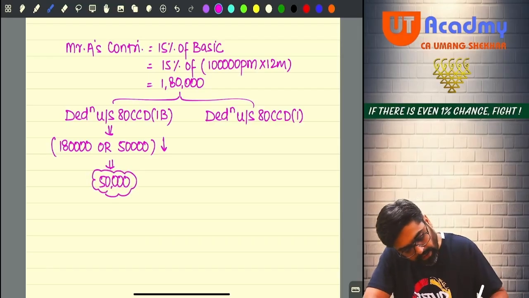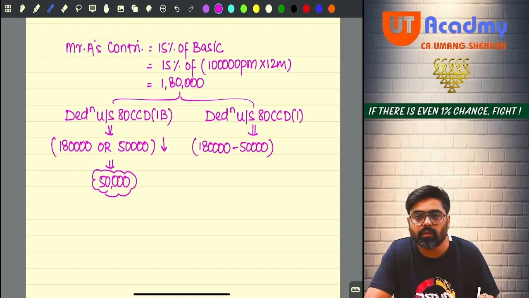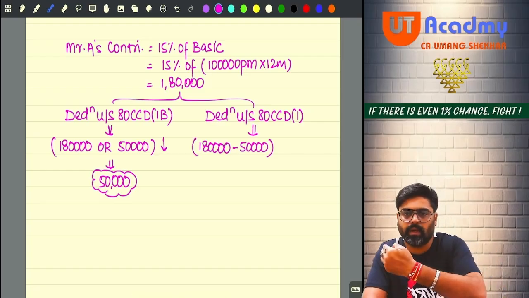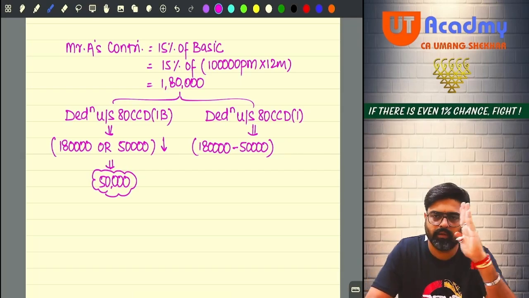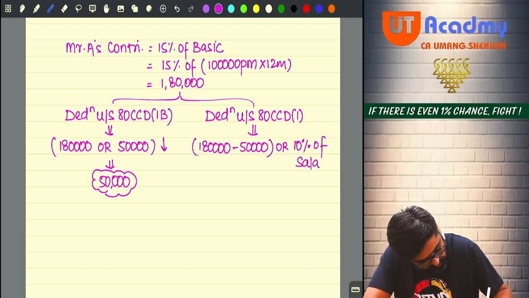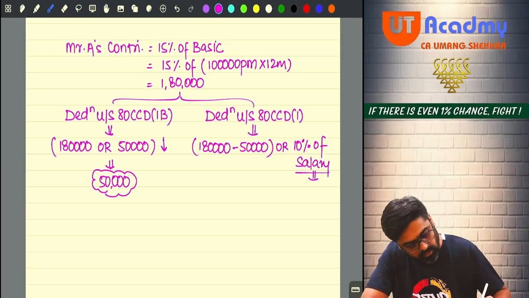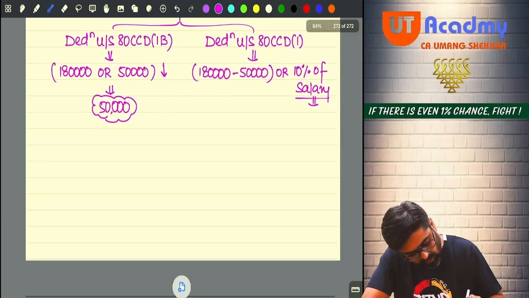Okay. And under CCD(1), what we'll do, out of 180, we have already claimed 50 under CCD(1B), so that I will reduce. Whatever contribution I have claimed to the extent of 50 under CCD(1B), I will reduce that. This will be allowed subject to 10% of salary. And for this salary I would require basic plus DA in terms. So I will first calculate this salary.